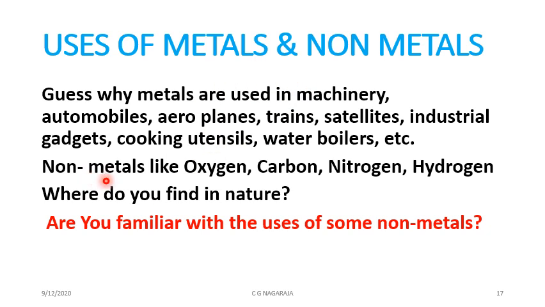Now looking at the non-metals like oxygen, carbon, nitrogen, hydrogen, you may be wondering where these materials are. You and I are made up of carbon, hydrogen and nitrogen, and all living beings are made out of the combination of these important non-metals, and they form life also.